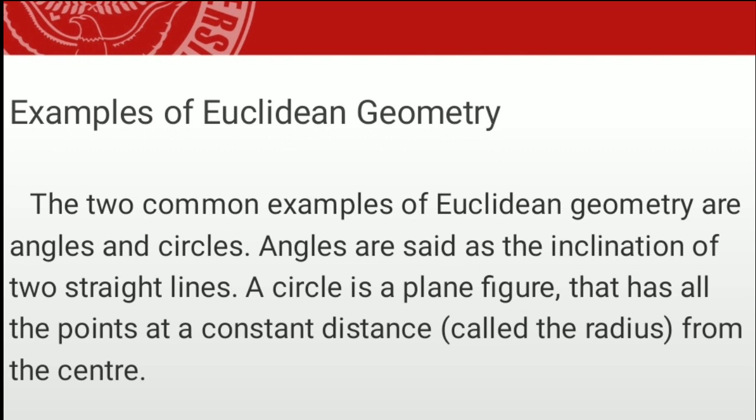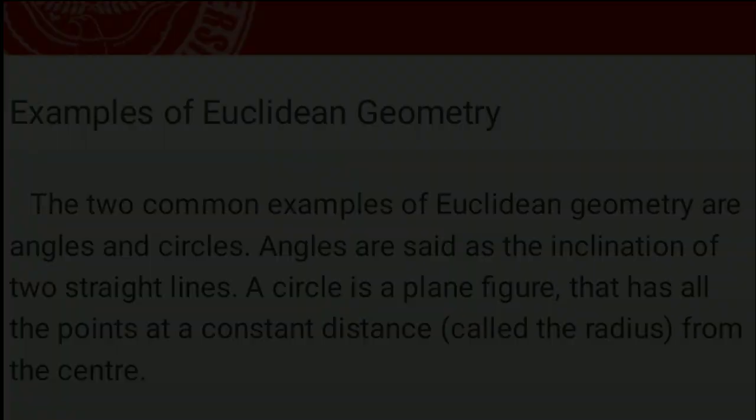The common examples of Euclidean geometry are angles and circles. Angles are the inclination of two straight lines, and a circle is a plane figure that has all the points at a constant distance, called the radius, from the center.